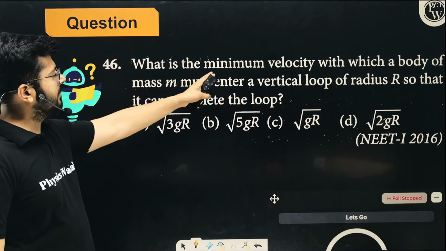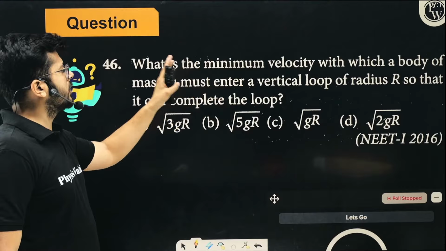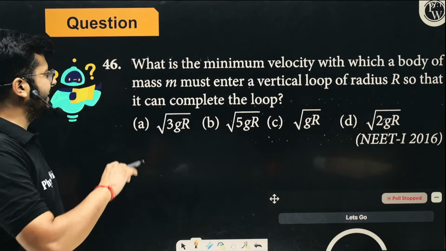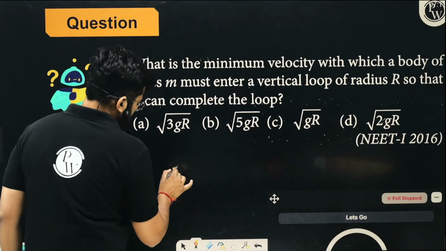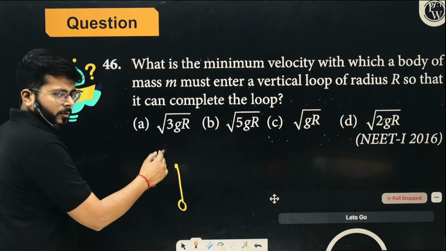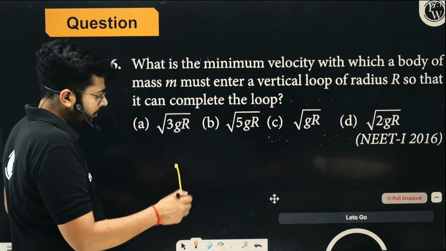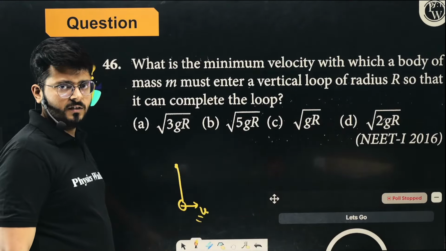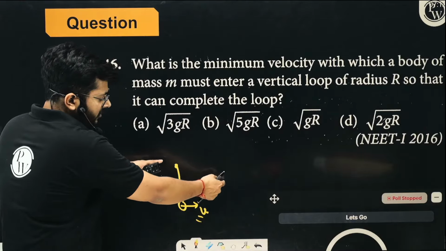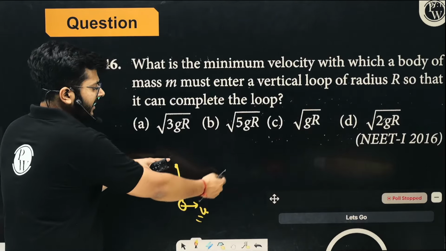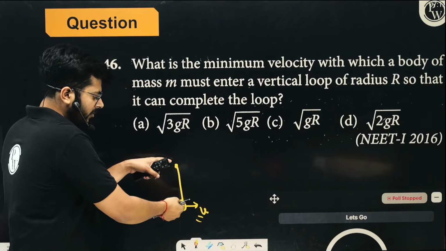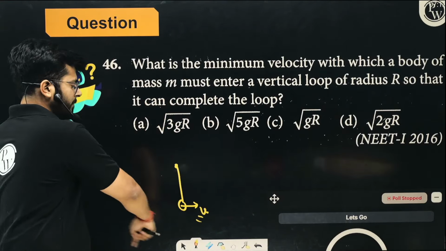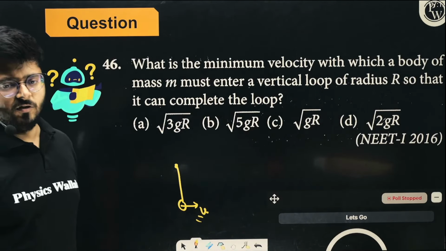Now look at this one. What is the minimum velocity with which a body of mass m must enter a vertical loop of radius r so that it can complete the loop, right? So this is a ball hanging from a rope. I just want to complete the loop, so I'm starting it with a certain velocity. If the velocity is less, it will move to a certain distance and come back. If the velocity is slightly higher, it will move slightly higher and come back. The velocity will have a minimum required value to cross the topmost point and then complete the circle, right? What is that minimum velocity?